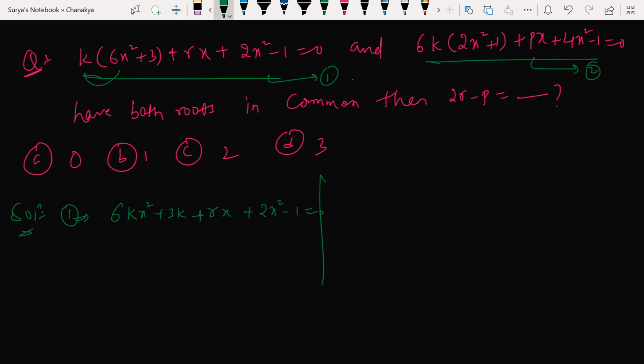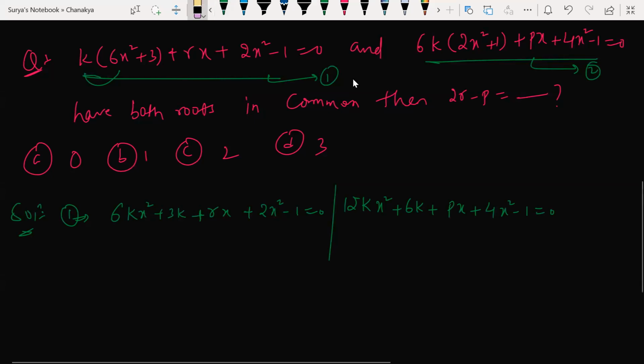And the other quadratic equation given to you is 6k into 2x square, so 12k x square plus 6k plus px plus 4x square minus 1 is equal to 0. Correct? So I got these two quadratic equations from the given data.